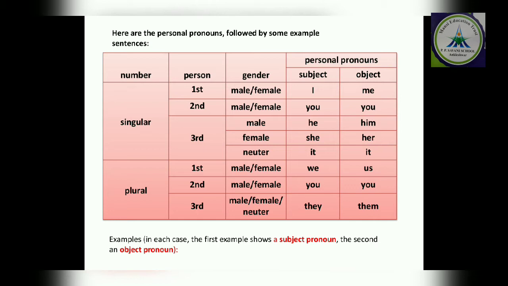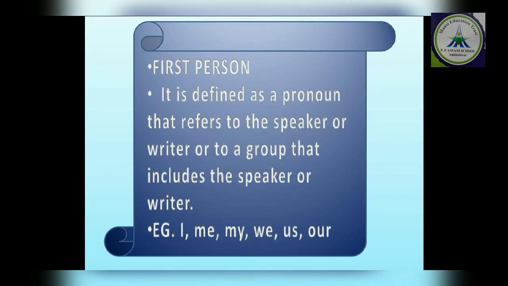If it is singular or plural, male or female, you have to remember this table. Clear? For first person, I and me. For second person, you. For third person, he, him, she, her, it. Like this, you have to remember.